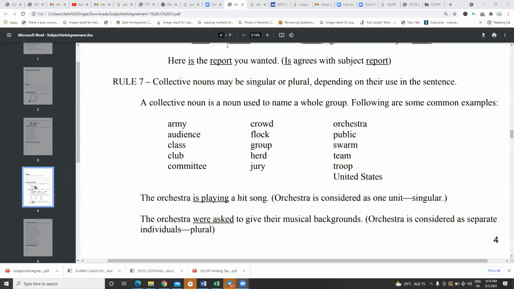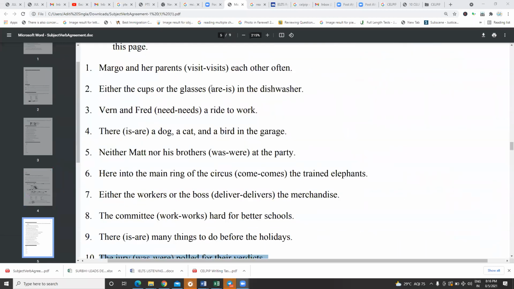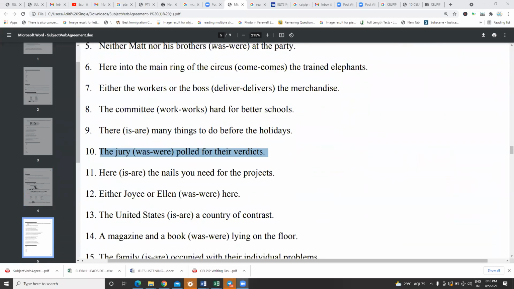What's the answer, guys? They were. Because see this were, their verdict. So you see this were, there means were will be used.